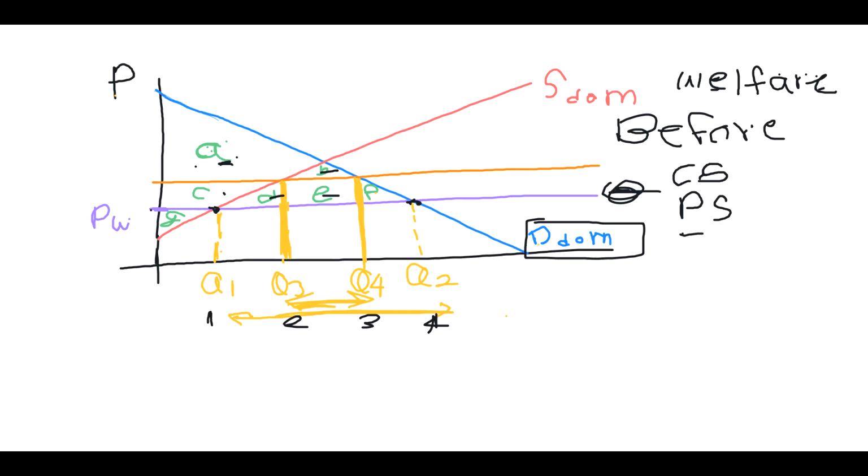Okay. So consumer surplus, I guess you can write this out in notes. I won't be able to write everything out here in this whiteboard. So consumer surplus before tariff is A plus B plus C plus D plus E plus F. All these things are below the demand curve and above the price line. मतलब price भले ही इतना है, but still demand is all this. So this is consumer surplus. Now moving on to producer surplus.